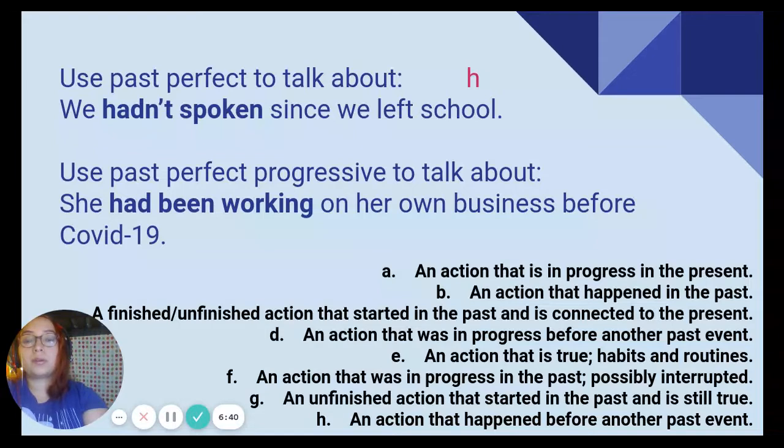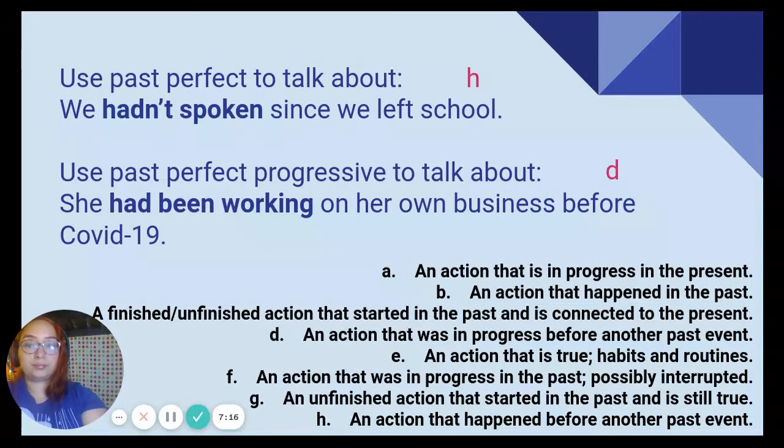And past perfect progressive is a little similar. Here, we are talking about an action that was in progress before another past event. She had been working on her own business before COVID-19, right? So here, this action was in progress and it was interrupted by another past action. Once again, our auxiliary here is have. We're using been, again, past participle, and here we're using the verb with ing.